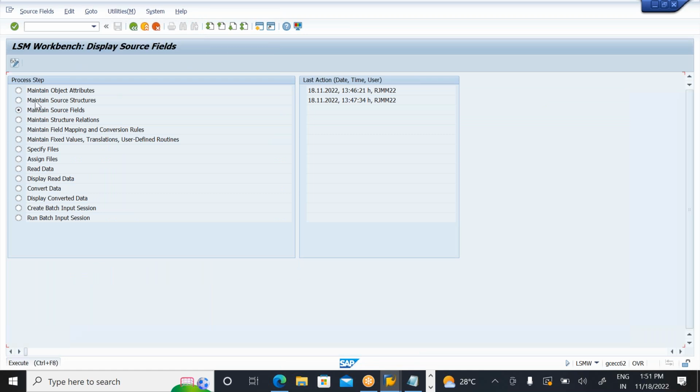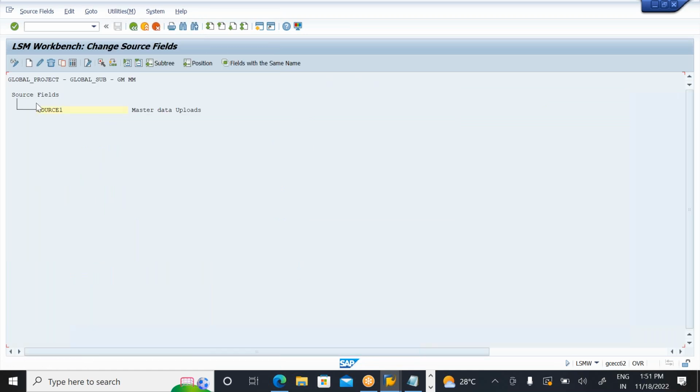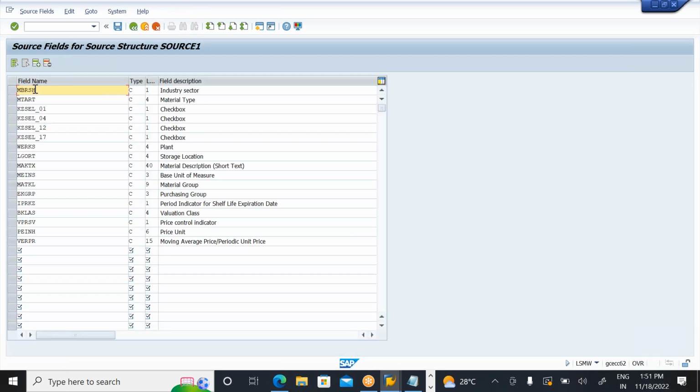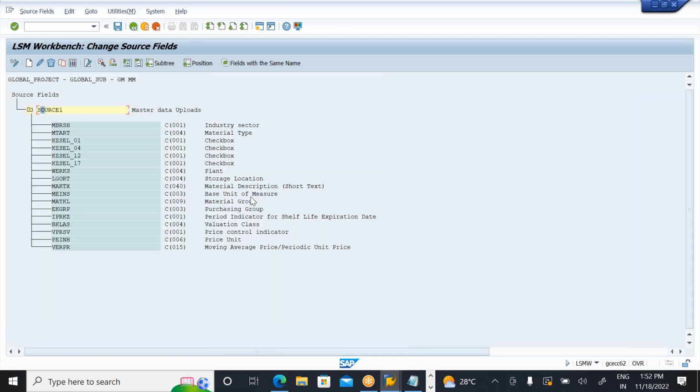Go to execute here. Change mode, table maintenance. Now you need to save. It may not save right now, but if you go back, it will automatically convert this position. So your field length, industry sector, all this. Now you need to click on save. Don't forget to save here.